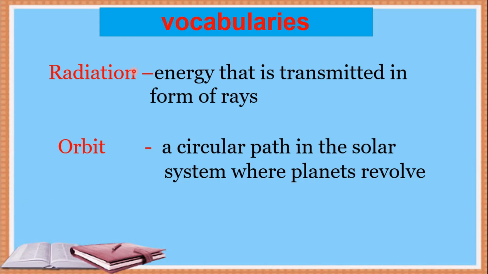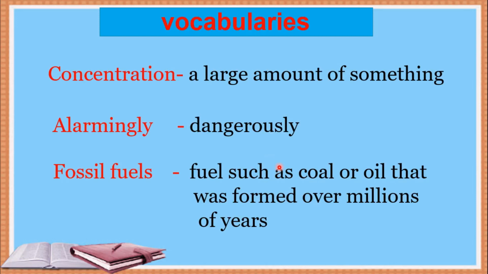Now, the first one, that is radiation. Radiation means energy that is transmitted in the form of rays. Then the word orbit. Orbit means a circular path in the solar system where planets revolve. Coming to the next one, that is concentration. Concentration means a large amount of something. After that, alarmingly. Alarmingly means dangerously.